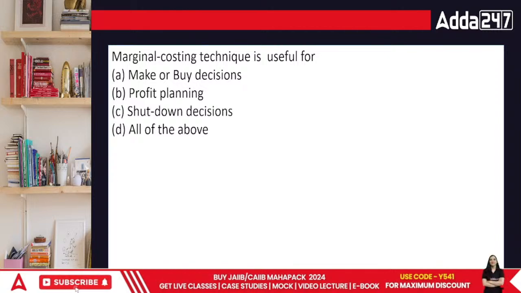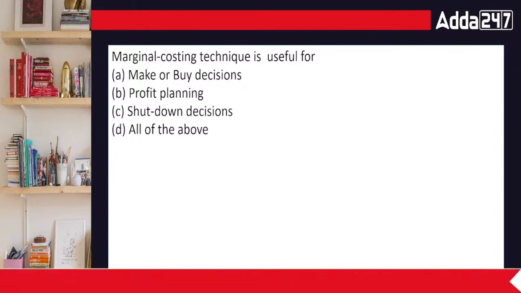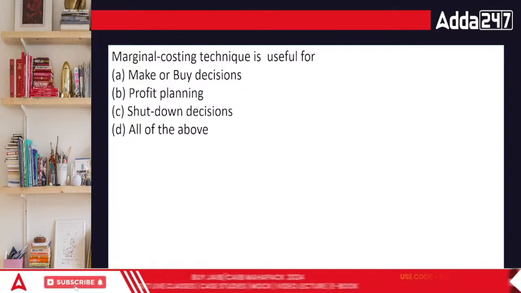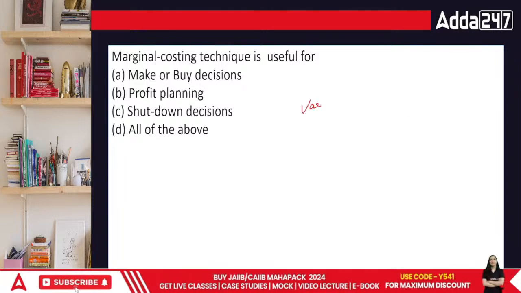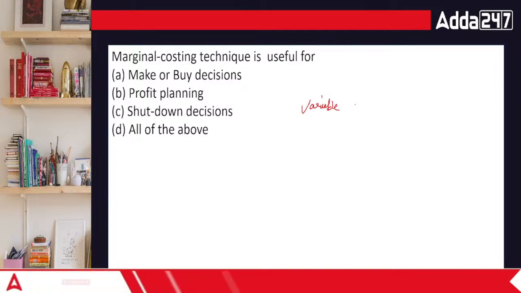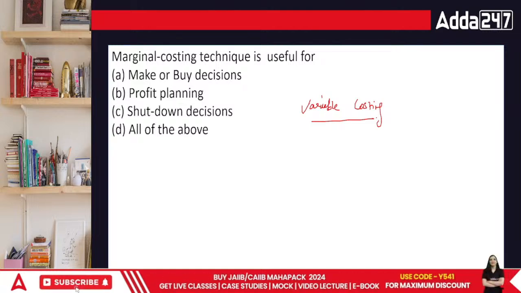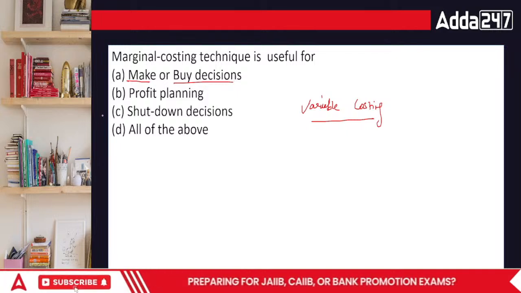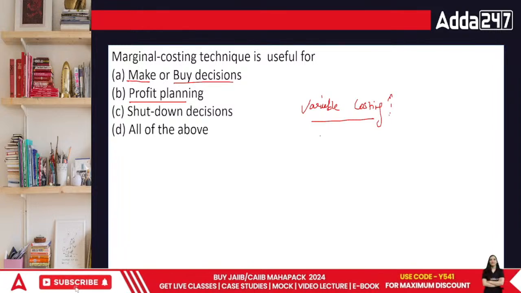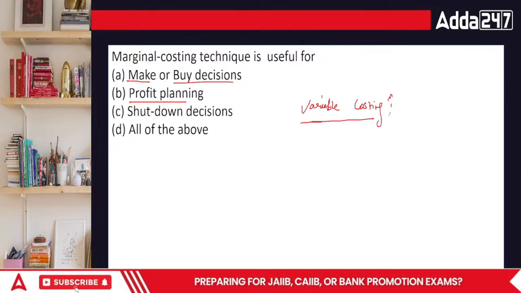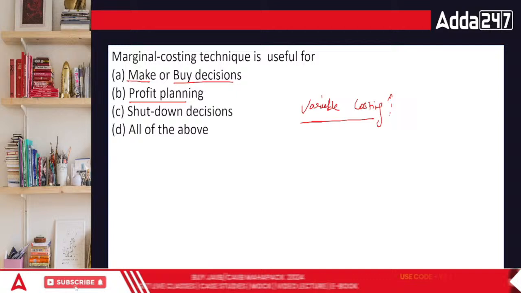Marginal costing technique is useful for make or buy, profit planning, shutdown decisions, or all of the above. But marginal costing is basically related to the area of variable costing. It talks about variable costing in detail. So if it is considering whether I make things or not, that is make or buy. Either I should make it or buy it. Then we have profit planning. I can increase my profit if I control my variable costs. If they are more, then I have problems.